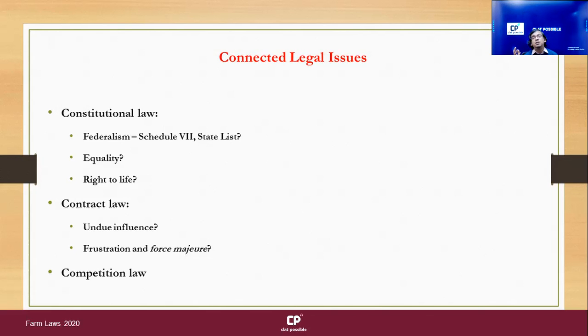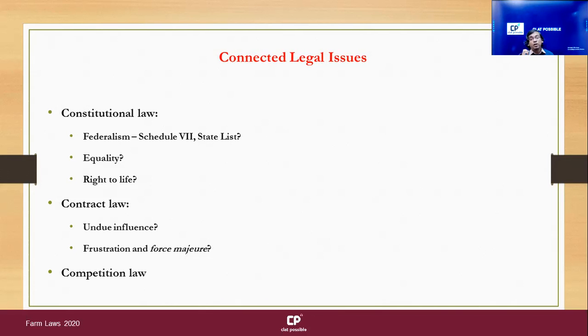Am I making a claim that undue influence will exist in every single contract between a corporate entity and a marginal farmer? No, that's not the argument that I'm making, right? But the argument that I am making is that because of the power difference, the chances that undue influence may exist, those chances increase, right?